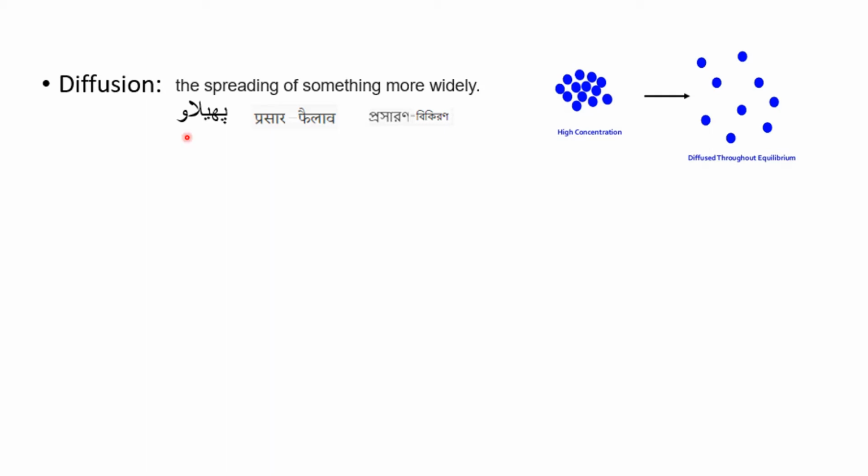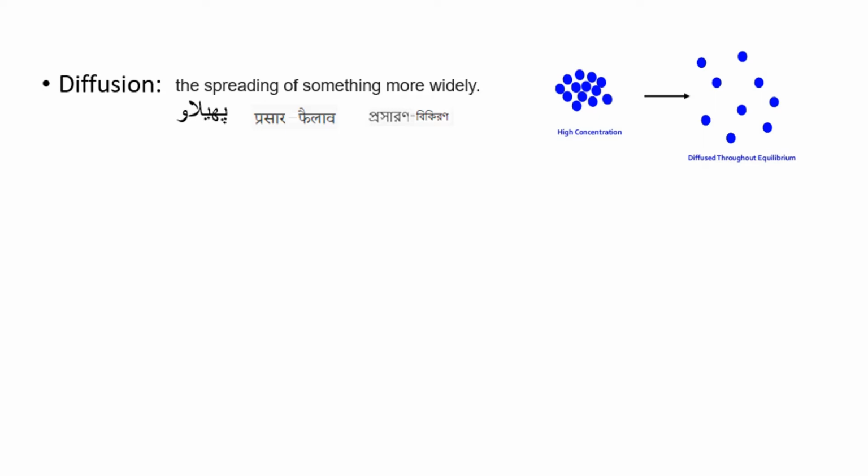And in Urdu it is called phailao. In Hindi it is called prasar or phailao. In Bengali it is called prasharan or bikiran.